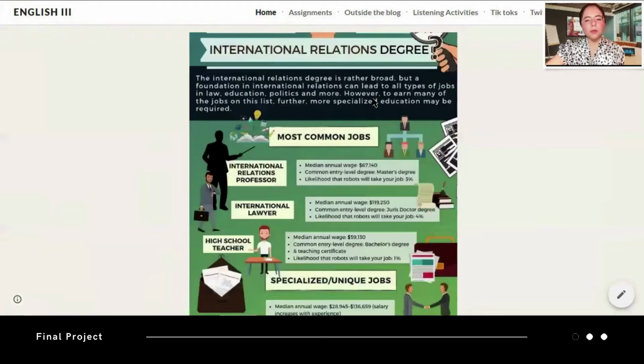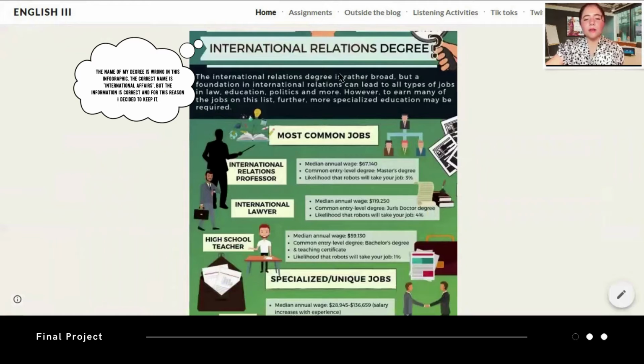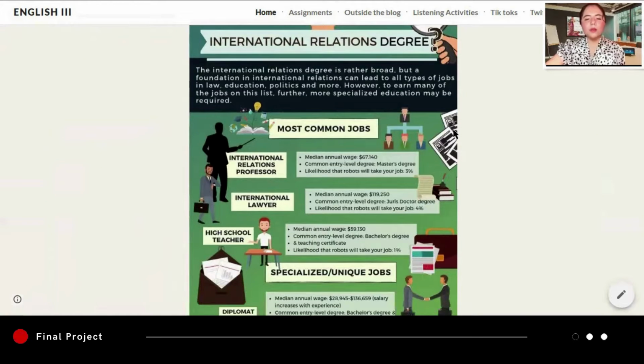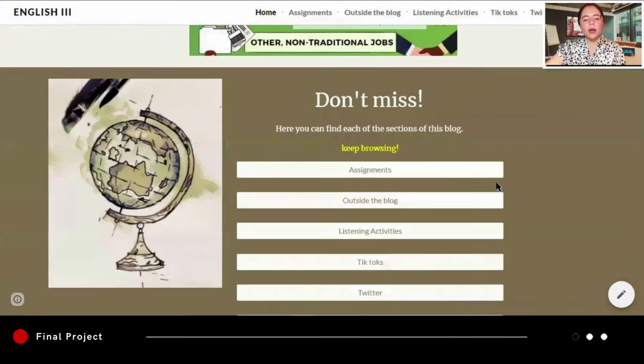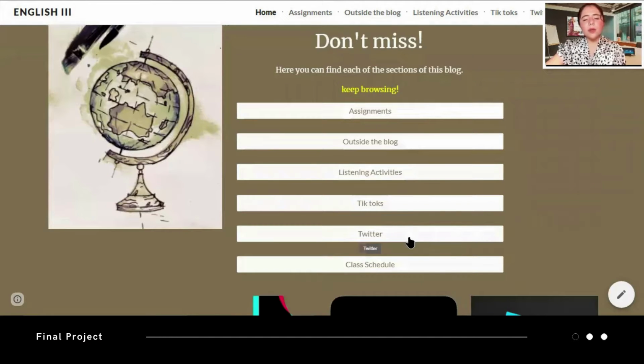In this infographic, you can see the most common jobs you could obtain with an international affairs degree. Personally, I would love to work as a diplomat in Germany. And to make it easier for you, I organized my blog and placed hyperlinks to access this section. So let's go to the assignment section.